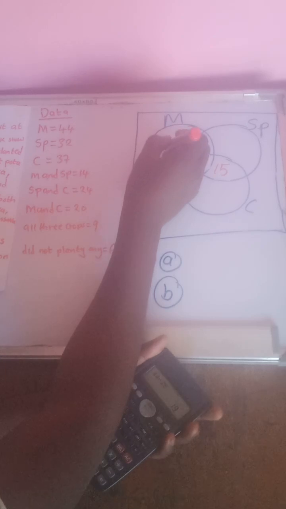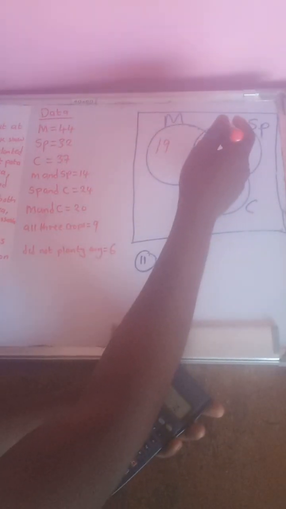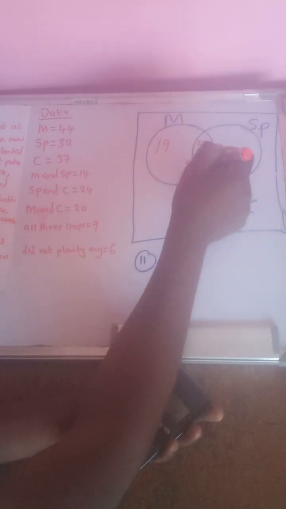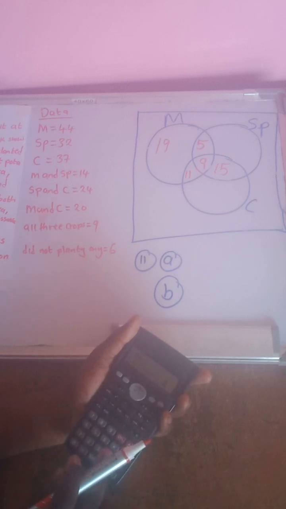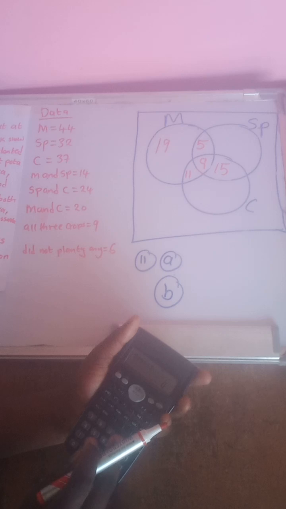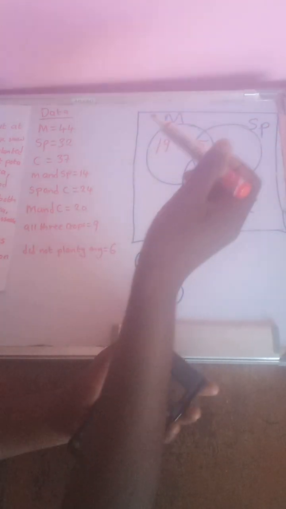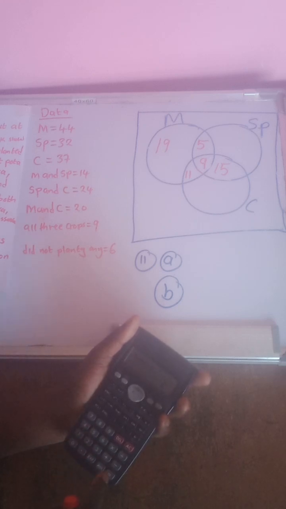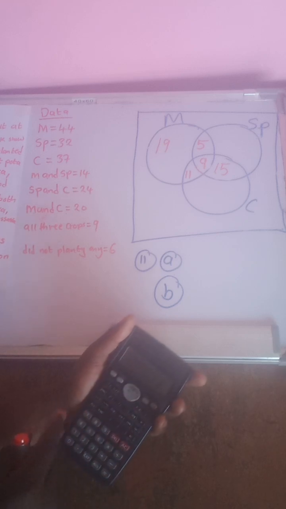You write 19 there. Next, you come to sweet potato. You add 5 plus 9 plus 15. You get 29. So sweet potato is 32.